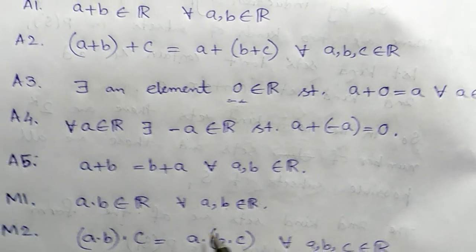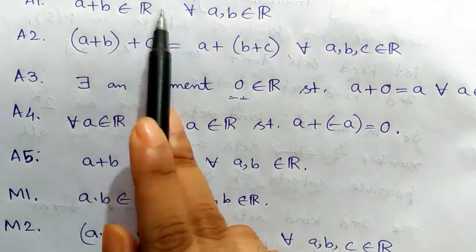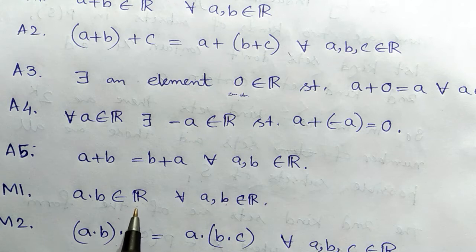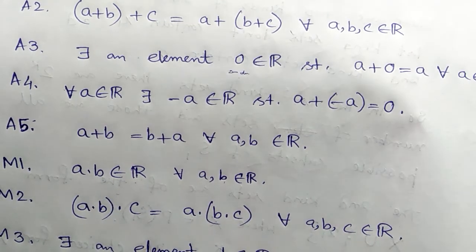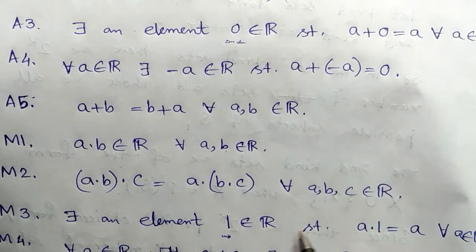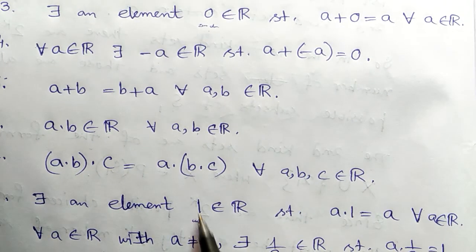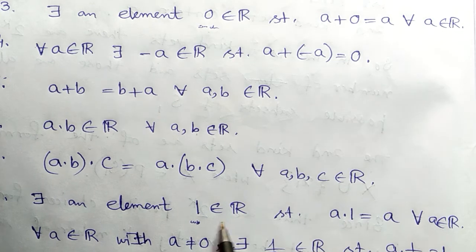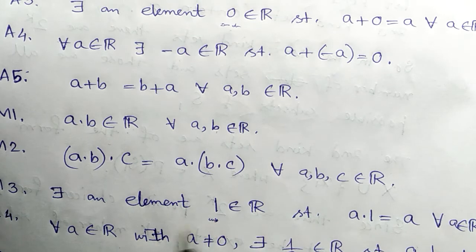Next, similar properties hold with respect to multiplication. The first one is closedness. So obviously ℝ is closed with respect to multiplication. Next, the associativity property holds in ℝ with respect to multiplication. Then the multiplicative identity, that is 1, exists in ℝ such that a · 1 = a for any arbitrary real number a. Here 1 is called the unity in ℝ, and unity, that is the multiplicative identity, exists uniquely.